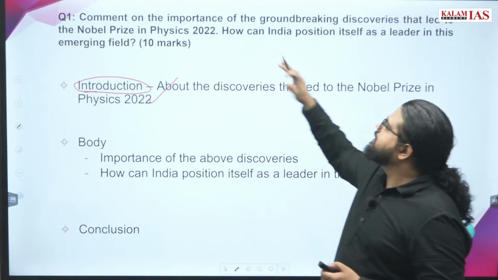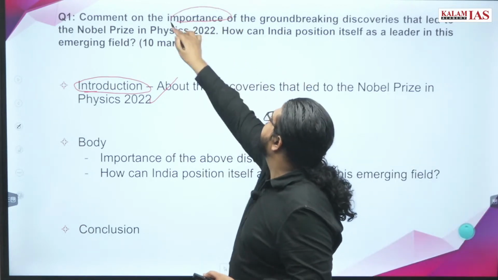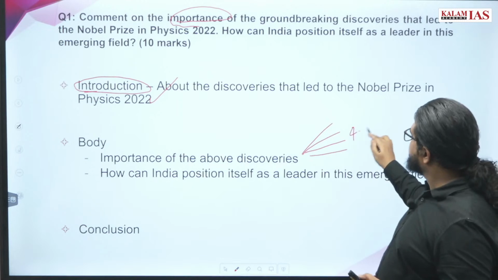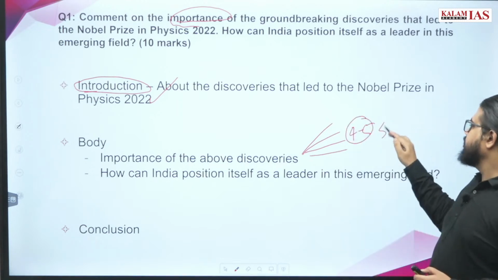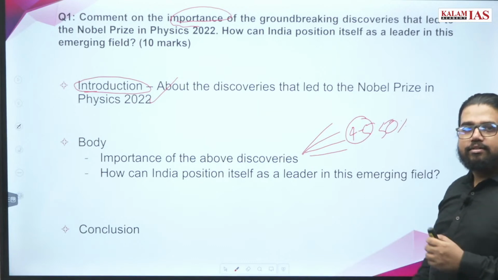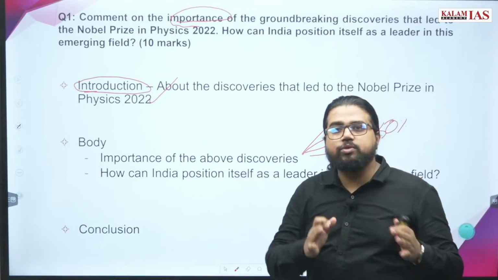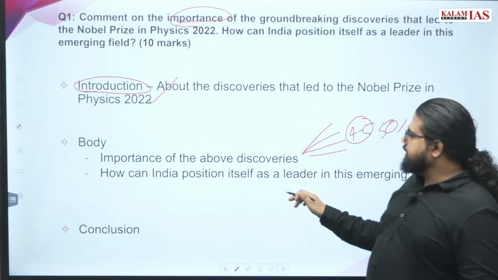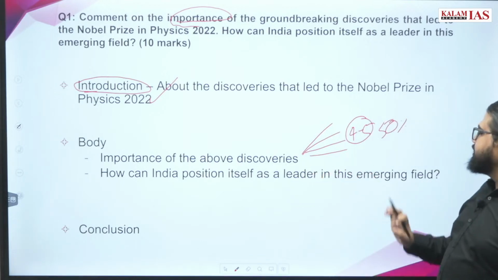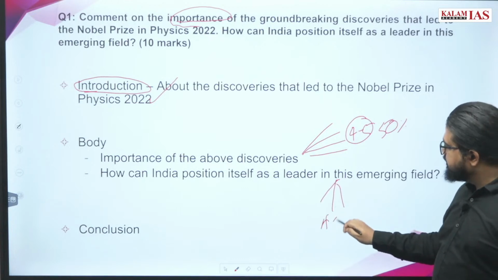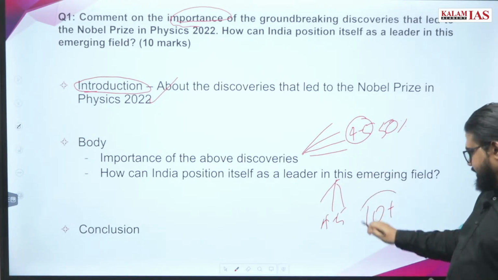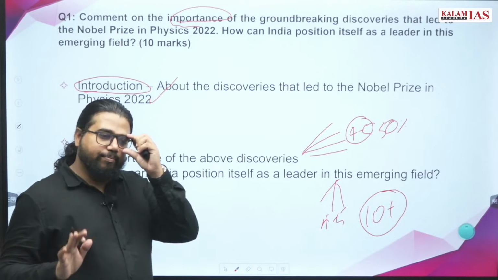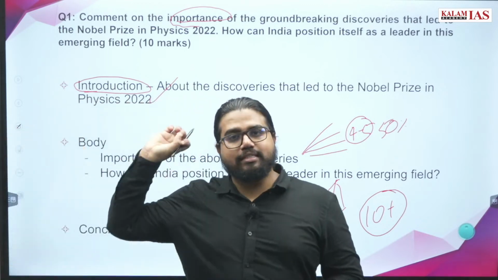In the body, two different parts are directly asked in the question. One is the importance of this groundbreaking discovery. You have to comment on this. You can give at least 4-5 points on why this is important. This can occupy around 50% of your answer sheet. That means after the introduction and conclusion, 50% of what is left should be on the importance of this discovery. The second part of the question is how India can position itself as a leader in this emerging field. You give another 4-5 points here. That means you can generate 10 plus points. This should be the normal structure of the answer. As we are saying in every class, in mains still a lot of students make this one mistake.